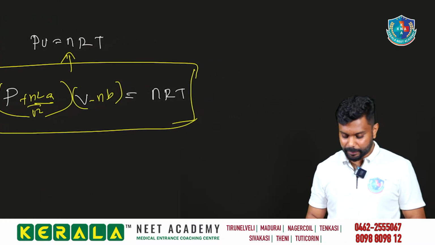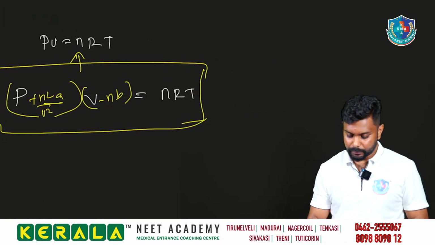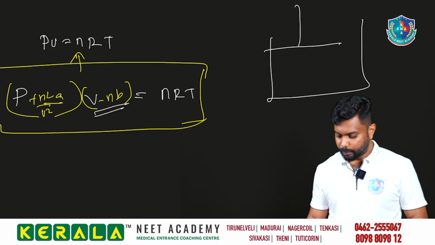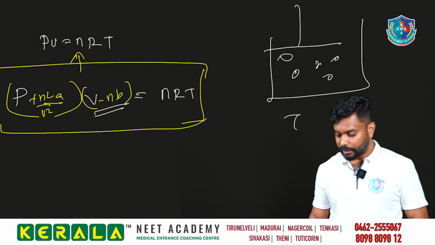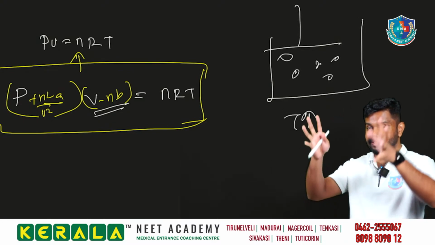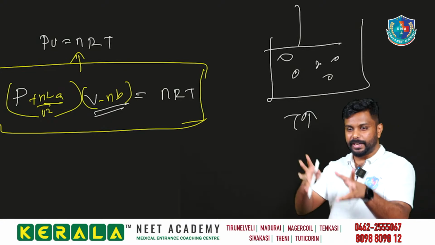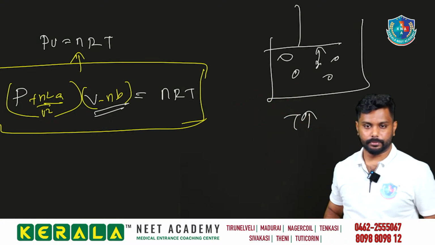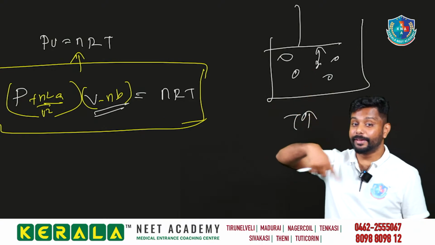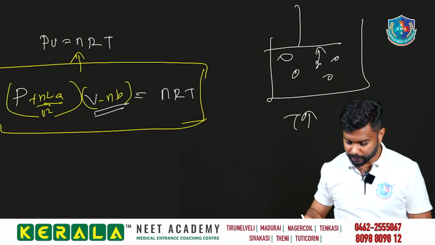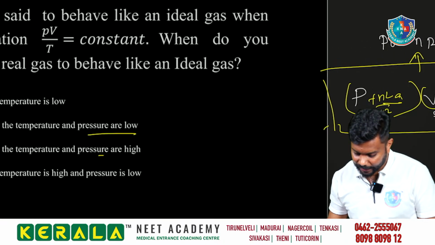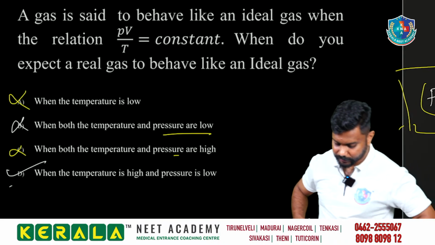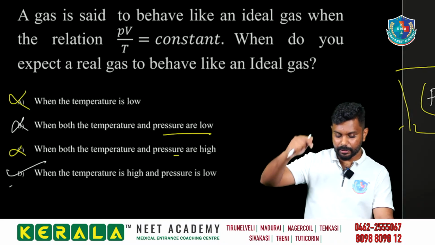Regarding the temperature concept, see we are having the volume. We are having a container with molecules inside. So when temperature increases, what happens? When temperature increases, velocity gets higher, the average speed is getting higher. If the speed is getting higher, the molecules will hit the container faster. So hence what happens? Volume gets increased. Got it? So we can say these are the high temperature and the low pressure. What happens? A real gas behaves as an ideal gas.